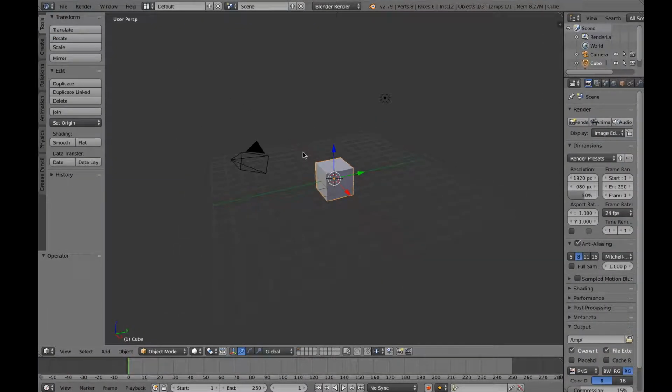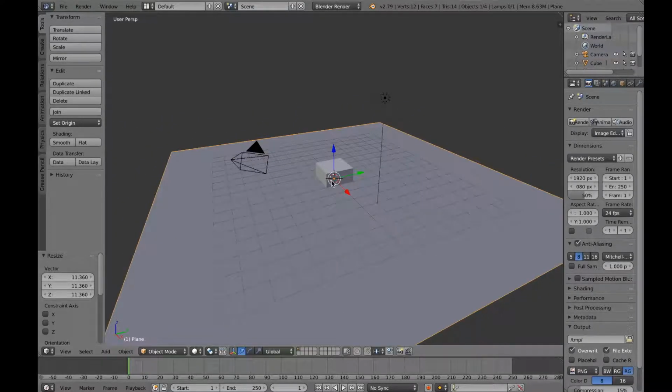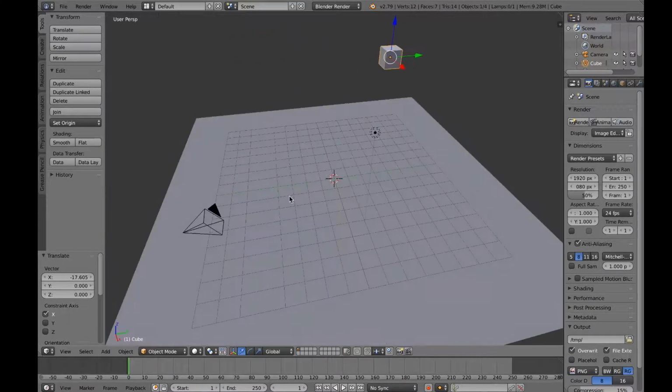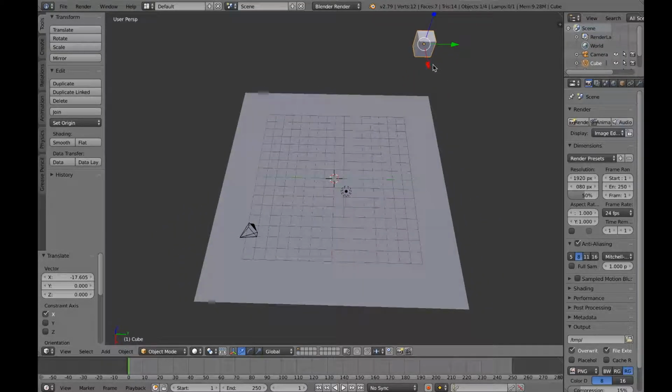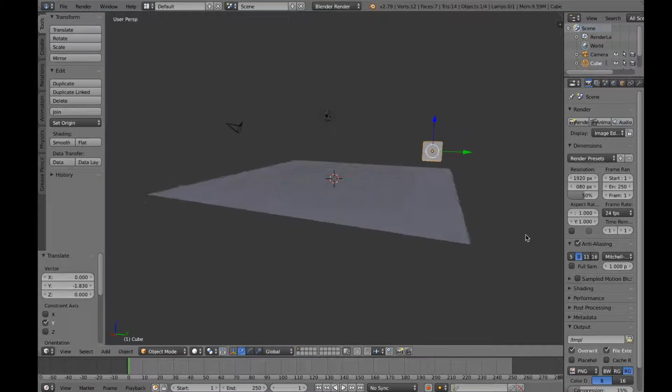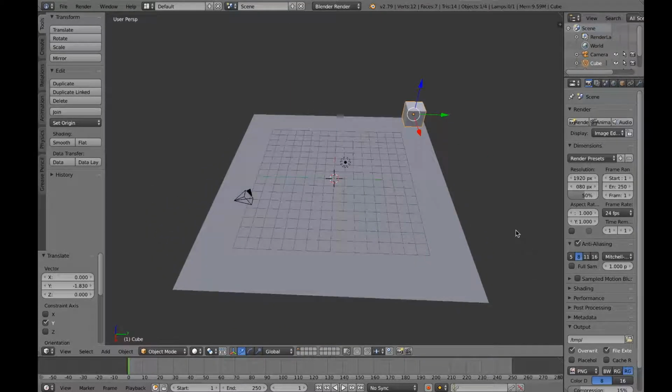I'll just start a new one, a mesh plane, and scale it a bit, take this up, take this over here and take this over here. I want to keep it on top of the plane. It should be good enough. In this I'll show you how to take a cube in this route, from this place to this place, then this over here and back to the original position.